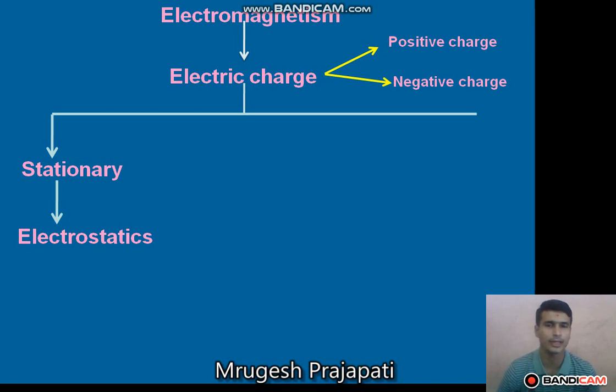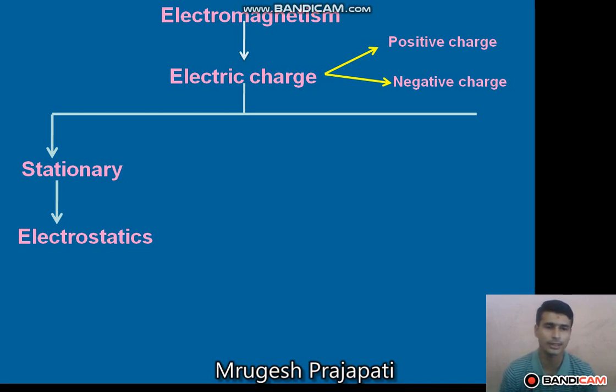We study the interaction between stationary electric charges, the electric force exerted between two electric charges, the electric force exerted between a system of electric charges, the electric field due to a system of electric charges, and the characteristics of the electric field. All those things we study in this branch, that is electrostatics. So when the charge is stationary, the branch is electrostatics, right?